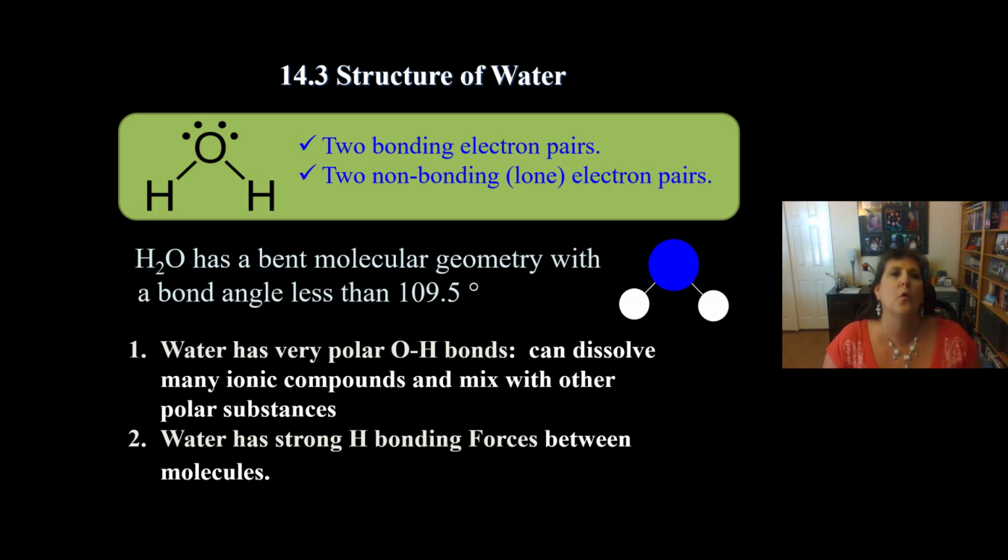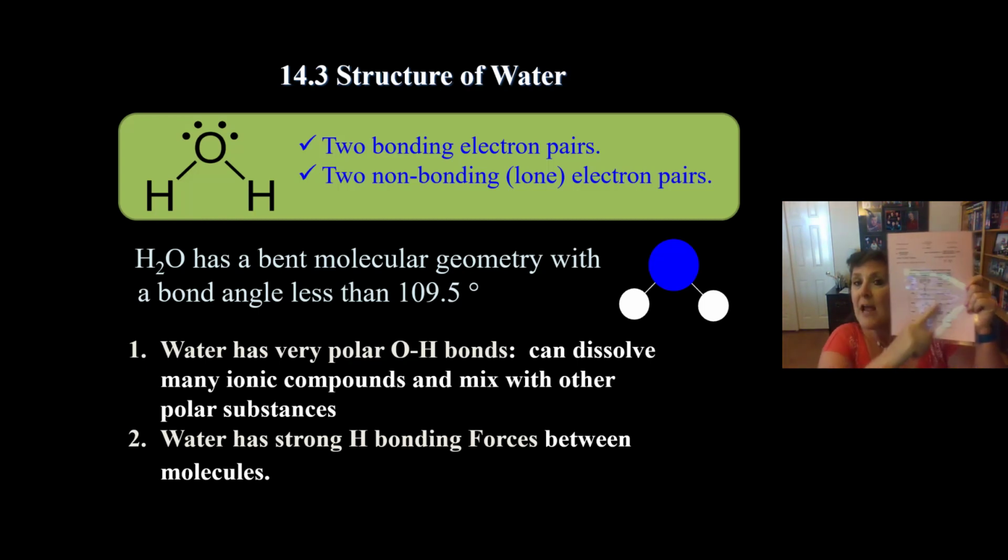Moving on to the last part of this course, we're going to talk a little bit about water. There's the Lewis dot structure for water. Remember, it's bent, not linear. We have two lone pairs on the oxygen. We have two bonds to the hydrogen. The bonds are OH, which are very polar bonds. Because the bonds are not equal and opposite each other, the molecule is very polar. So H2O has a bent molecular geometry with a bond angle a little less than 109.5. We get that from our shapes table, which you should always have available for exams and quizzes, especially the final.